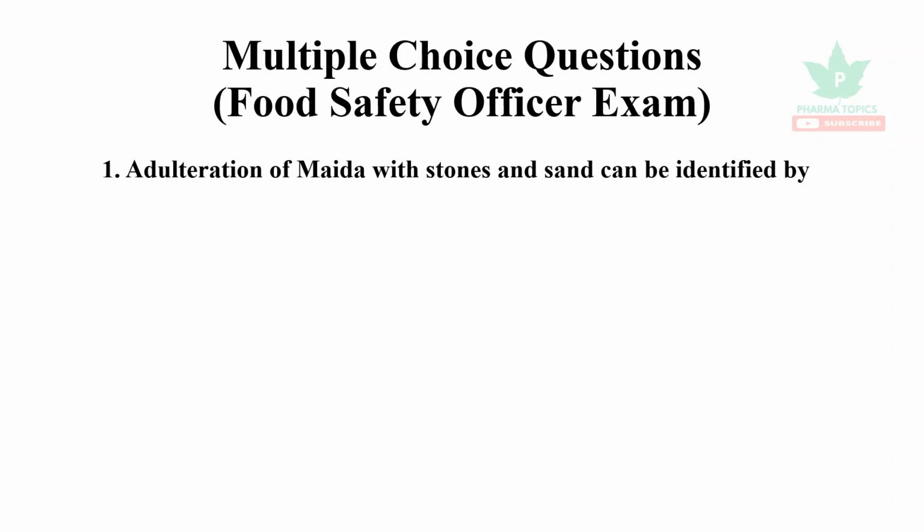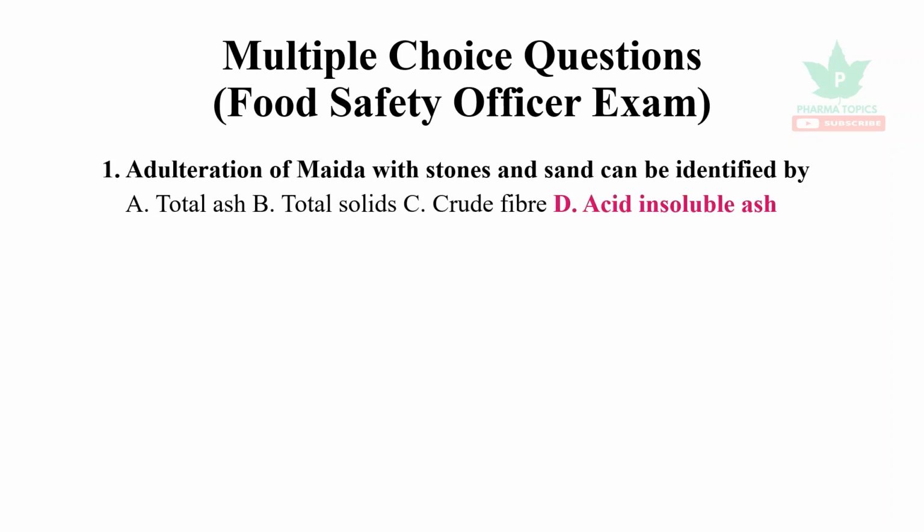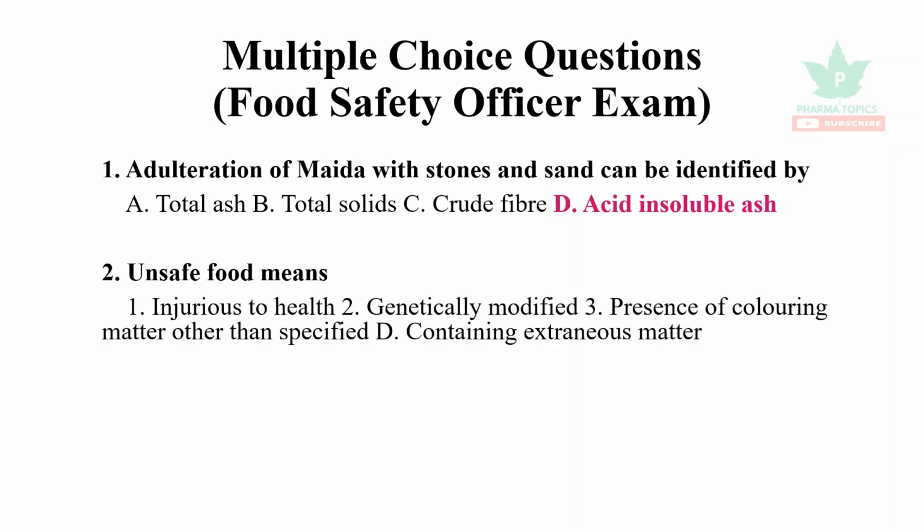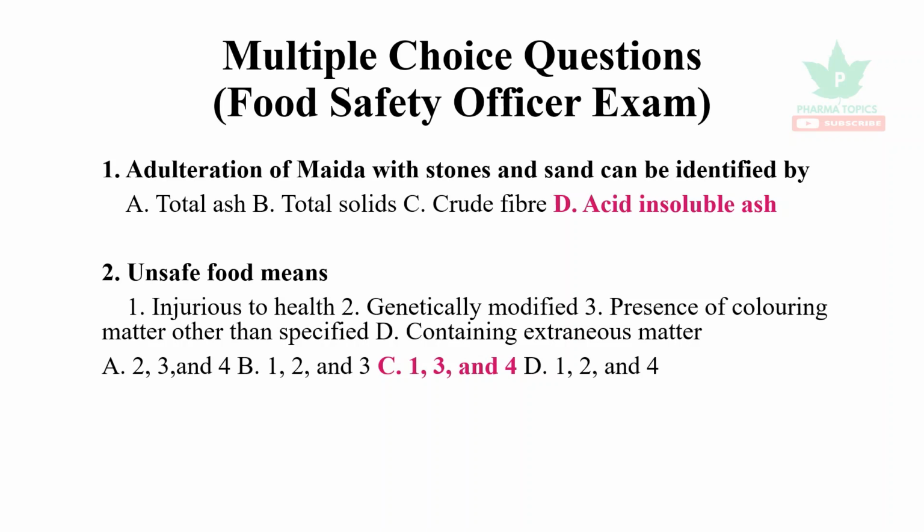Adulteration of maida with stones and sand can be identified by acid insoluble ash. Unsafe food refers to foods which are injurious to health. It refers to foods such as those with the presence of coloring matter other than the specified colors, and also to those foods which contain extraneous matter.